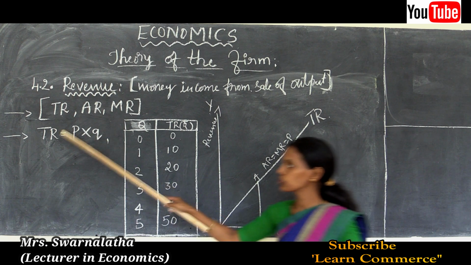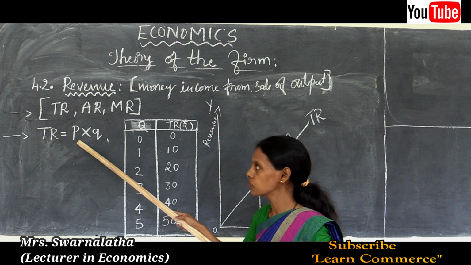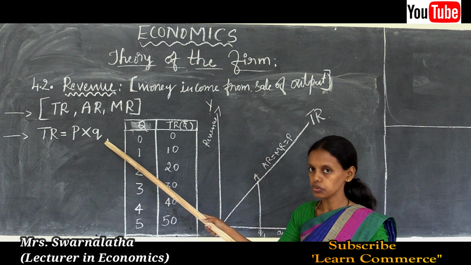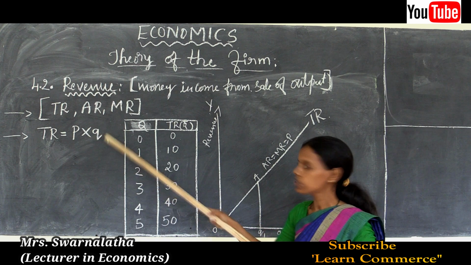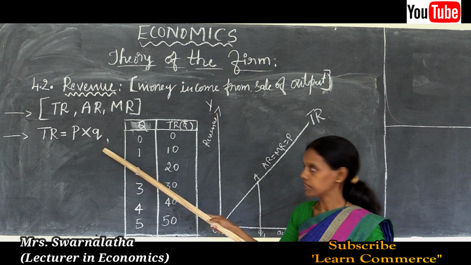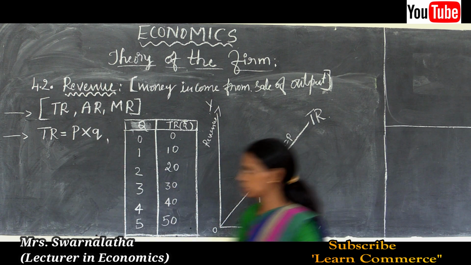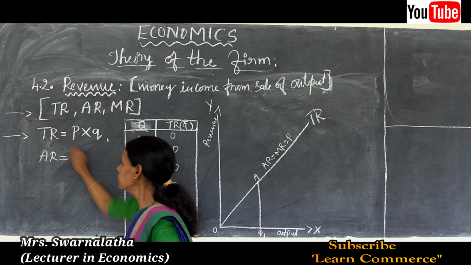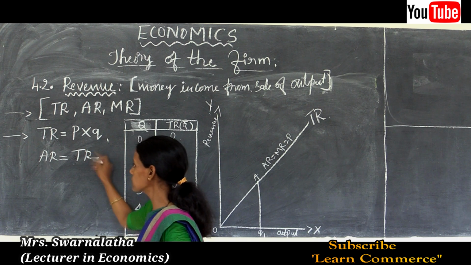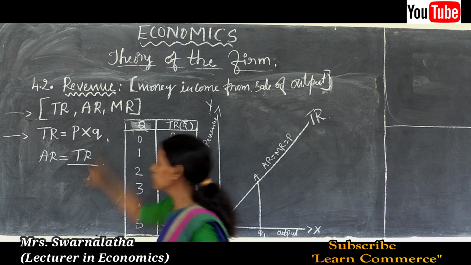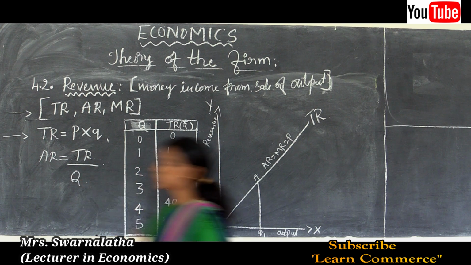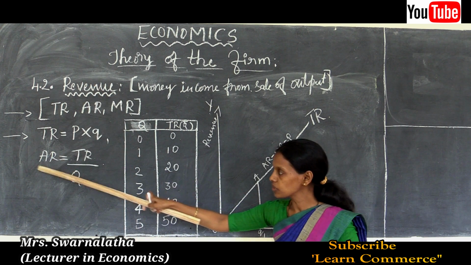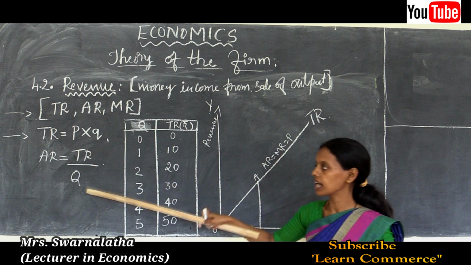So total revenue is calculated on the basis of price of the product multiplied by the quantity produced. So P into Q, price into quantity. So what is average revenue? Average revenue is nothing but AR is equal to total revenue, that is P into Q, divided by total output, that is Q. Thus the formula to calculate average revenue is AR is equal to TR by Q.